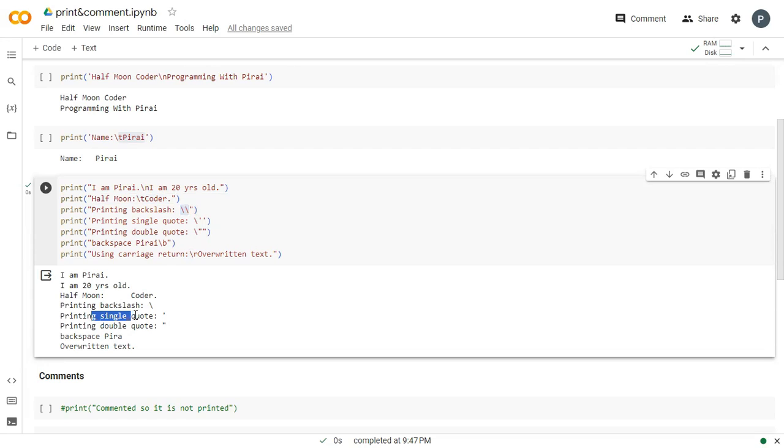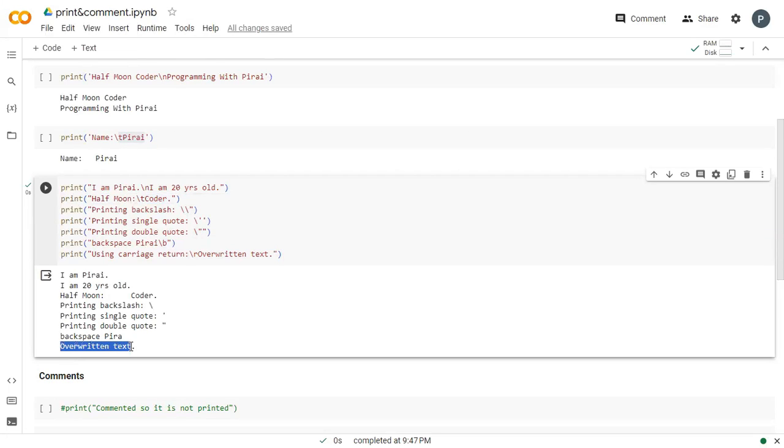Now, printing single quotes: I have used a backslash and single quote. Now, printing double quotes: I have used a backslash and double quotes. And backspace Pirai: the last character I is deleted because I have given \b in the print statement.